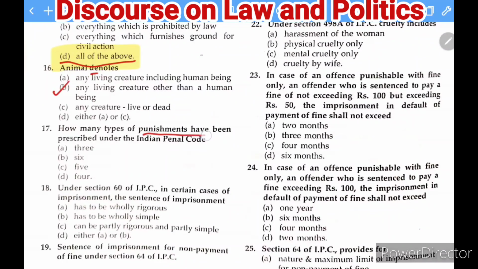How many types of punishment have been prescribed under the IPC? So how many types of punishment are given? So my dear friends, you all know that the right answer of this question is 5.